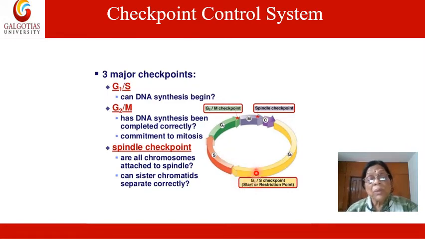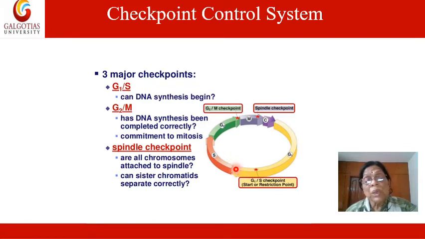Here the genetic material or chromosome is replicated. So the DNA synthesizes its own replica so that it can divide into two same type of daughter chromosomes, two same type of daughter cells. So once this checkpoint is crossed, the DNA replication takes place at S phase.